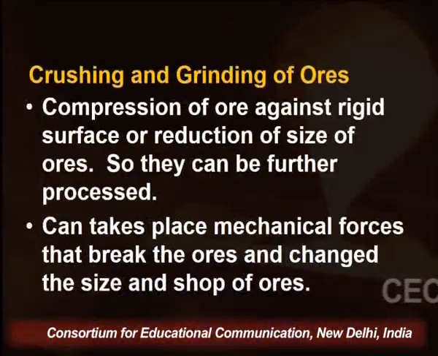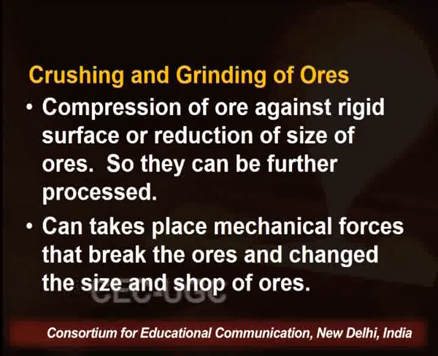So, metallurgy is a science in which we can extract the metal in its pure form and modify it for use. Now, the first step: crushing and grinding of ore. In this step we have to find a good quality ore. The crushing and grinding of ores takes place through the compression of ores against a rigid surface, which reduces the size of ores so they can be further processed.